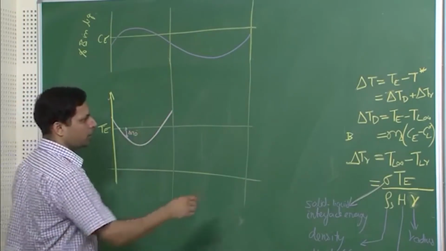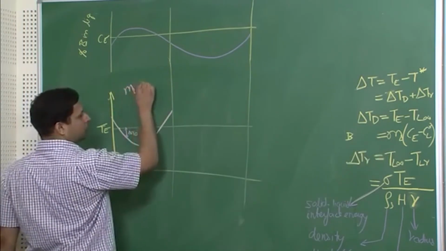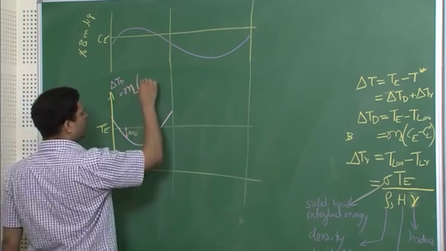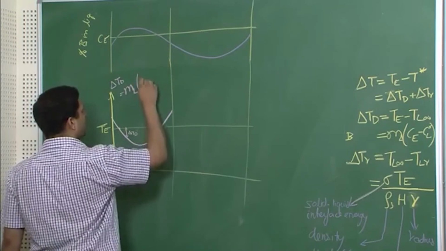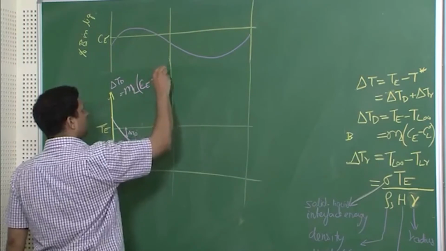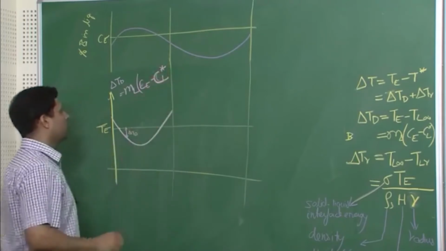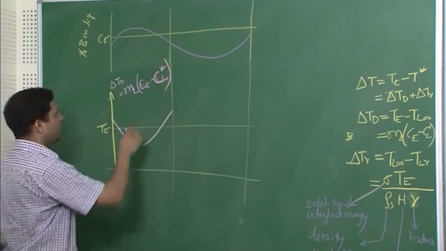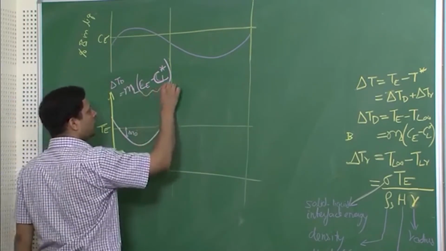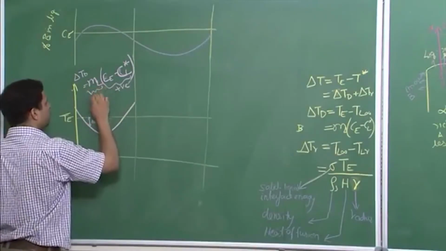And remember what was delta TD equal to? It was equal to ml times CE minus CL star. So over here CE minus CL star, this quantity is positive, but what is ML? ML is negative.